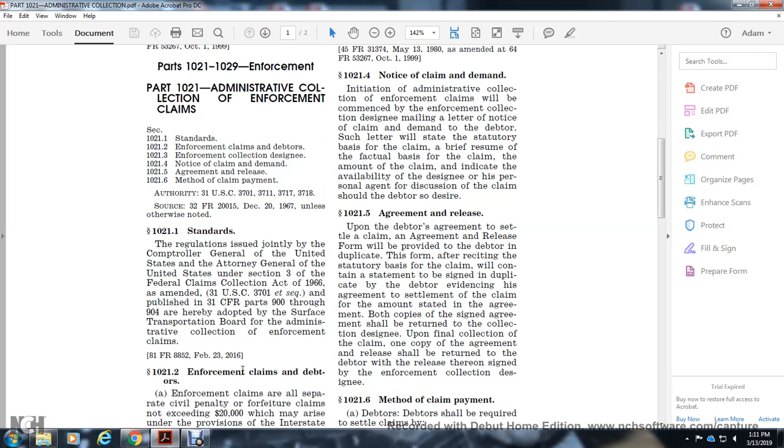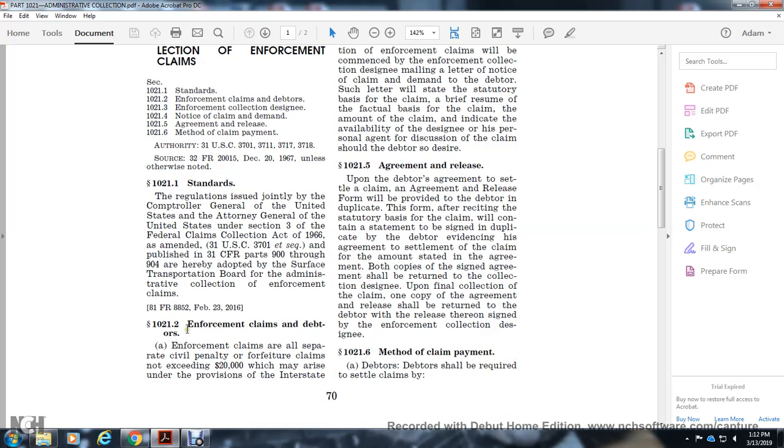1021.1 standards. Regulations issued jointly by the Comptroller General of the United States with the Attorney General of the United States under Section 3 of the Federal Claims Collection Act 1966 as amended, published in Title 31 CFR Parts 900 through 904, are here adopted and serve the Surface Transportation Board for the administrative collection of enforcement claims.